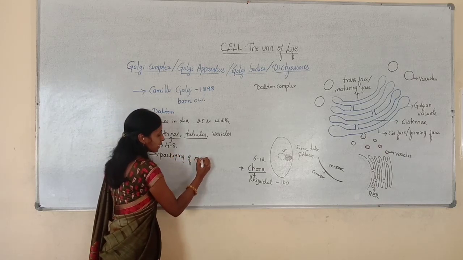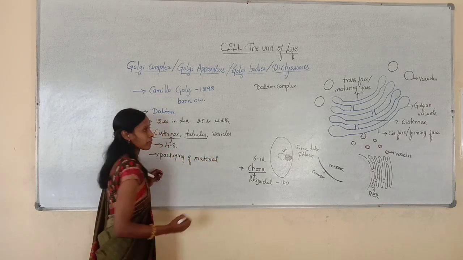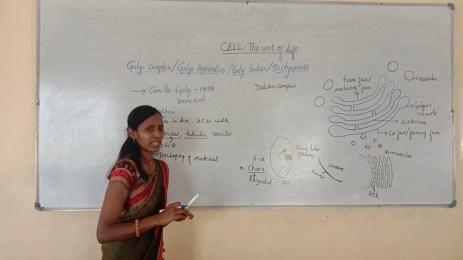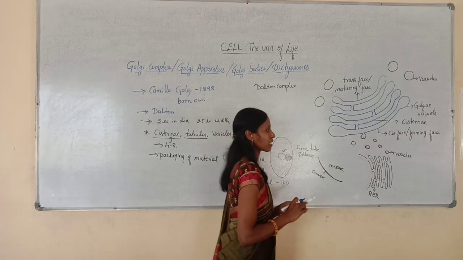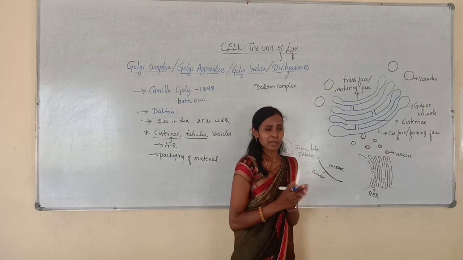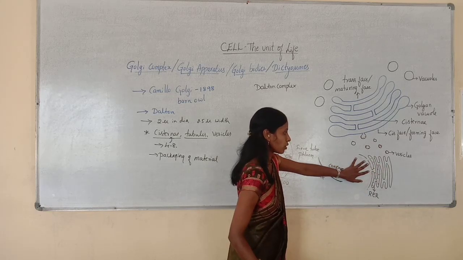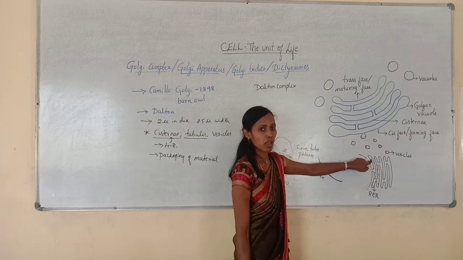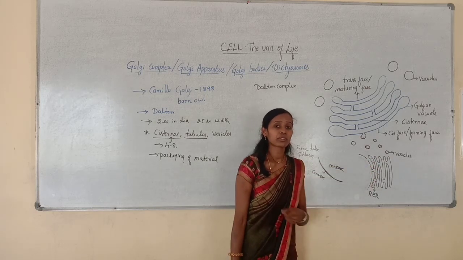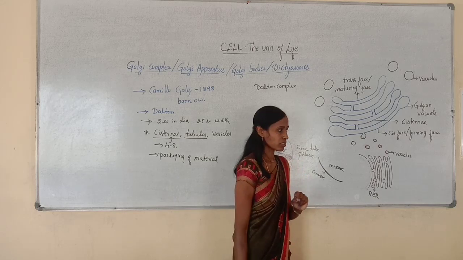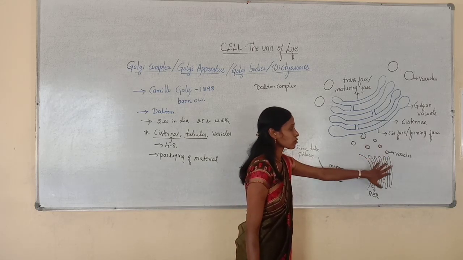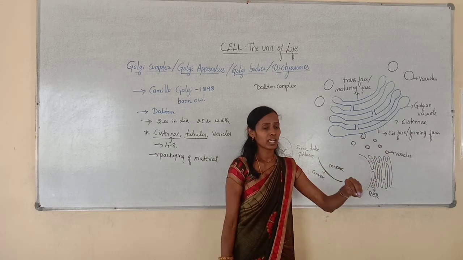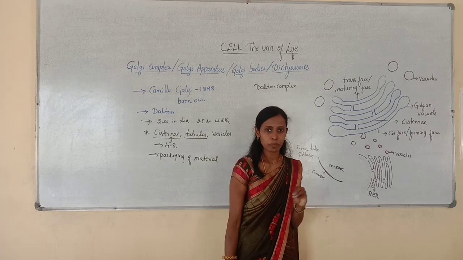Packaging of materials. The principal or the first and foremost function of the Golgi complex is the packaging of materials. So what is actually this packaging of materials? For example, here we can find the presence of the nucleus and there is an endoplasmic reticulum. On the endoplasmic reticulum you can find ribosomes, and the main function of ribosomes is protein synthesis. Vesicles can be seen in the endoplasmic reticulum and even in the Golgi complex.